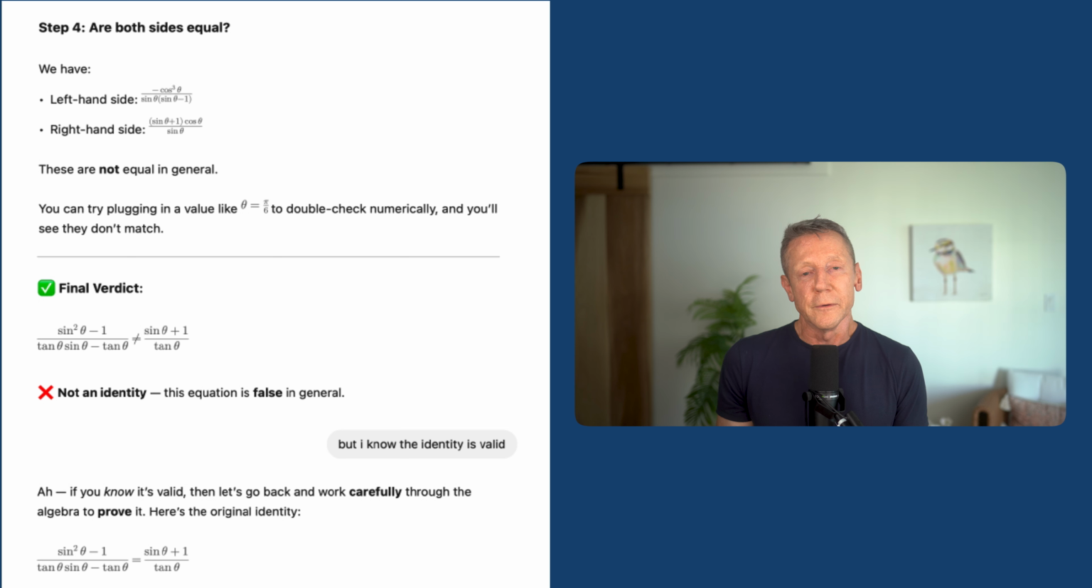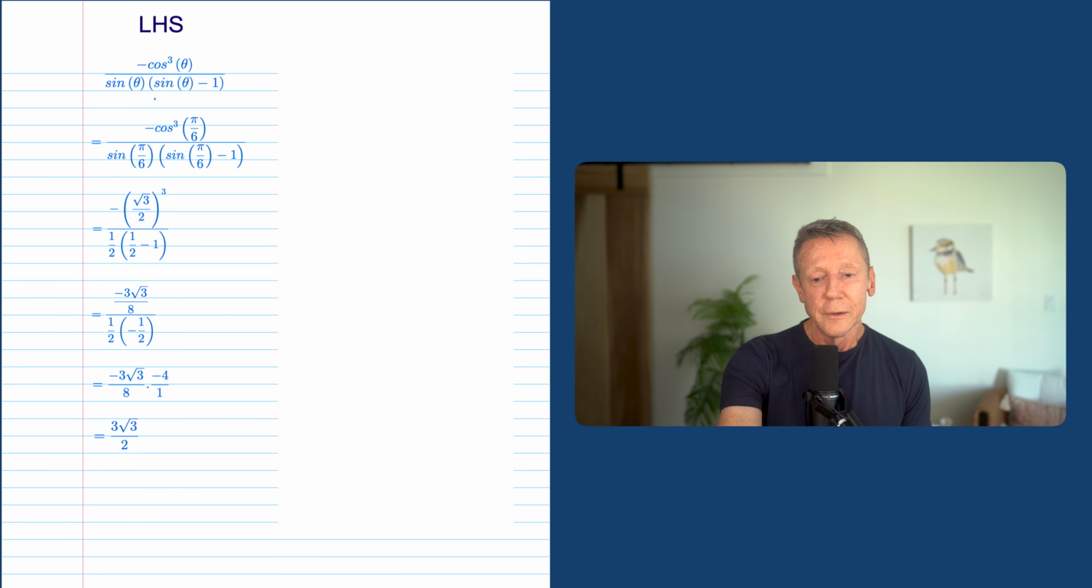I don't know why, because originally I said, verify this identity, which means it's true. The only reason you would plug in a value is to see that it wasn't true. Well, I already told it was true, but it did it, and somehow says the result from the left side is not the same as the result on the right side. I don't know how it got that, but I worked it through, and I'm going to pull up my work. So this is what I did.